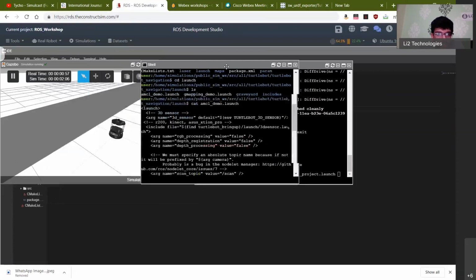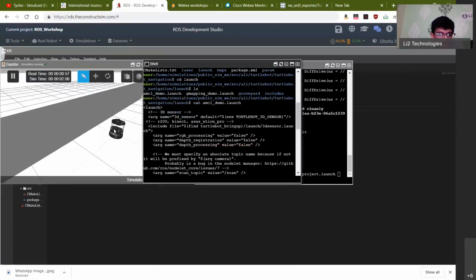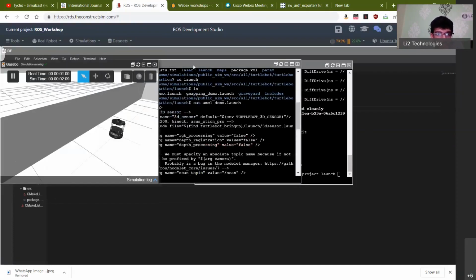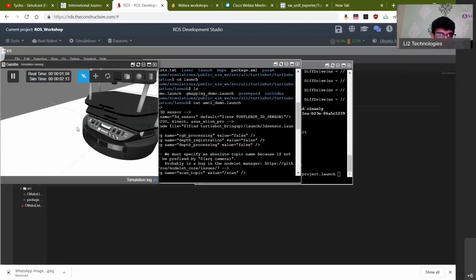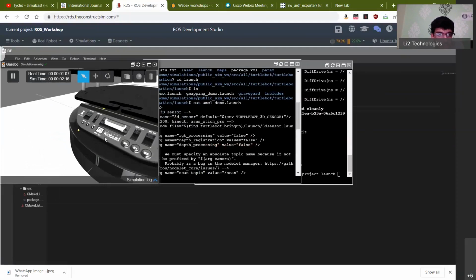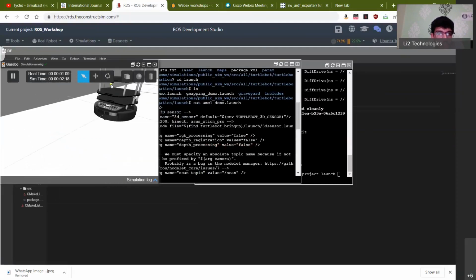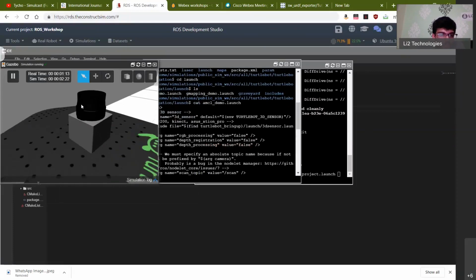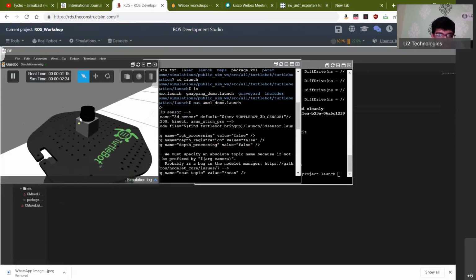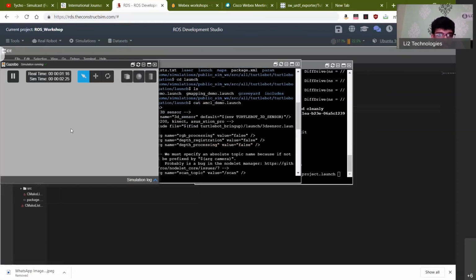So let's take a look at this launch file again. You can see that on this robot, you need to click on the screen for manipulating the environment. Let's take a look at what this robot is like. It's made by Kabuki Robotics, and the laser that you see on top, this is the lidar. This is the frame of the robot. Sorry about that, just give me a second.